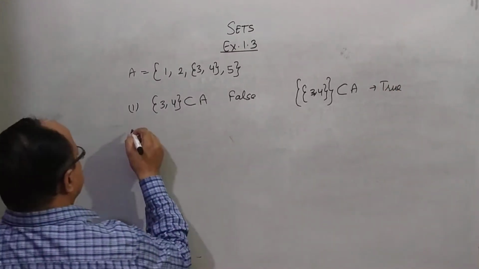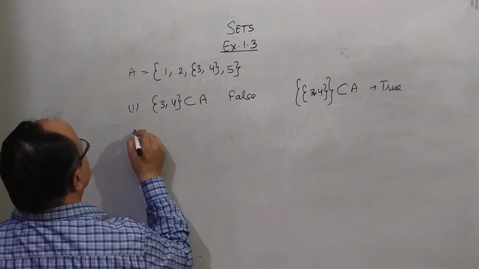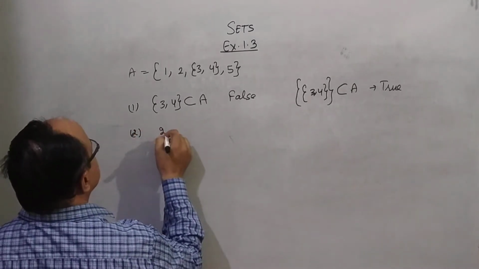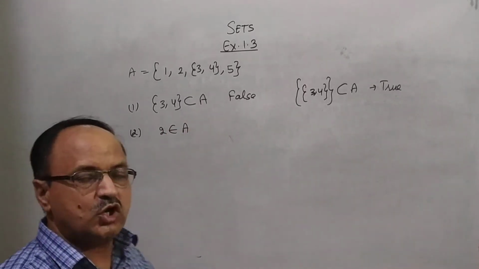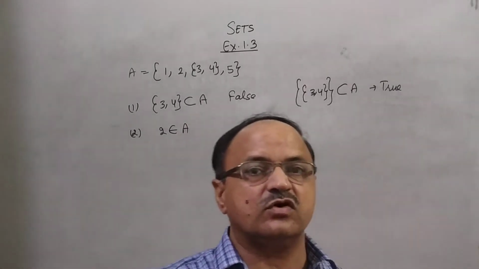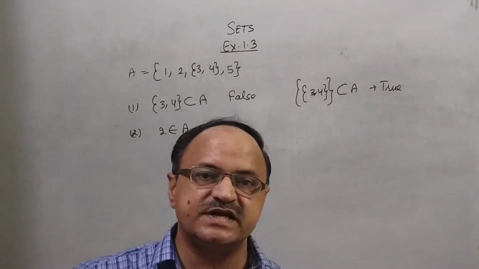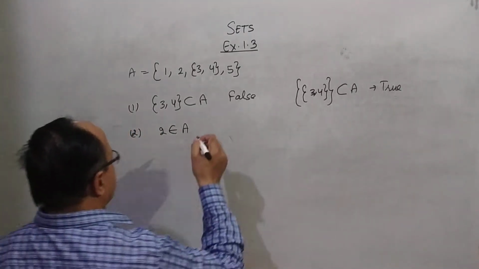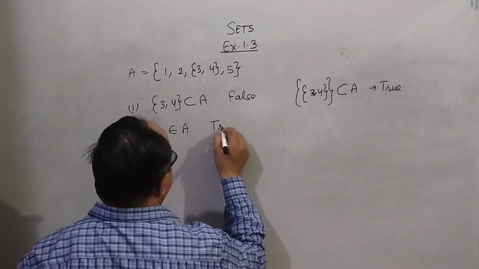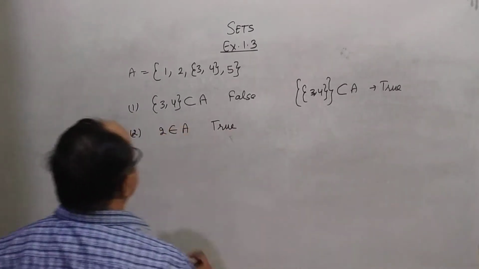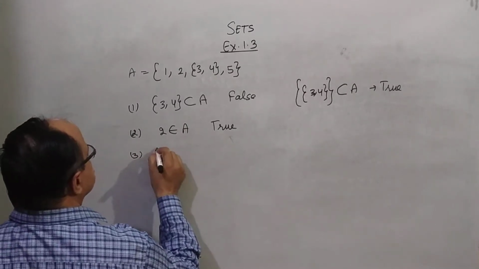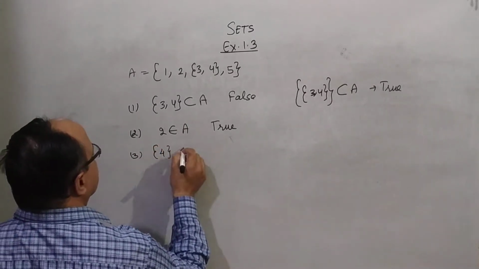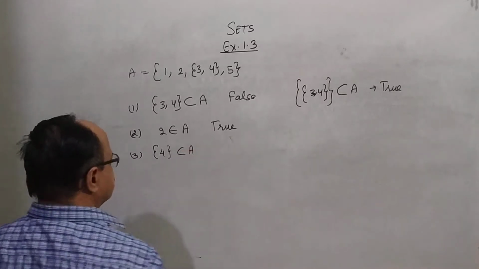Second point: can you say that 2 belongs to A? Is it true or false? 2 is an element of set A. Therefore, you can say it is true.